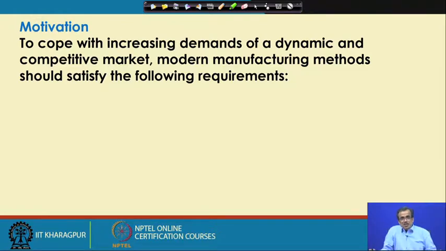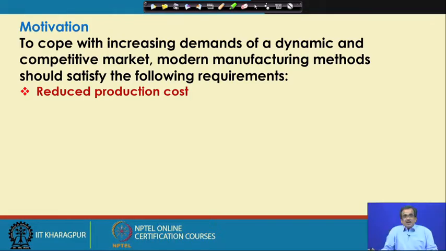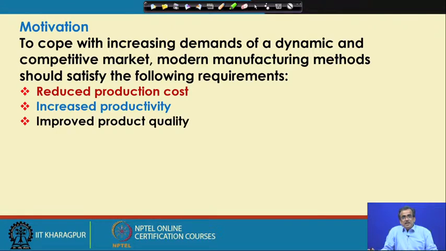Now, if you see today's market, it is dynamic and competitive, and if you want to be in competition and in business, you will have to fulfill at least 3 requirements. You will have to produce good at low cost, and at the same time the productivity has to be high and the quality of the product has to be good.